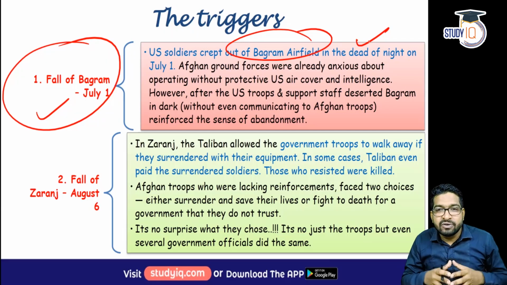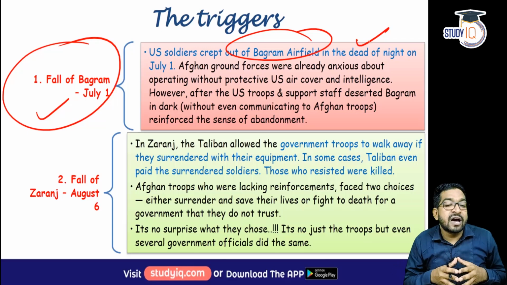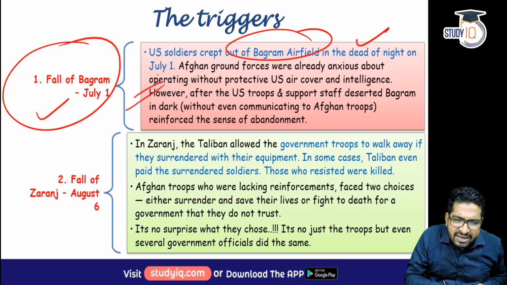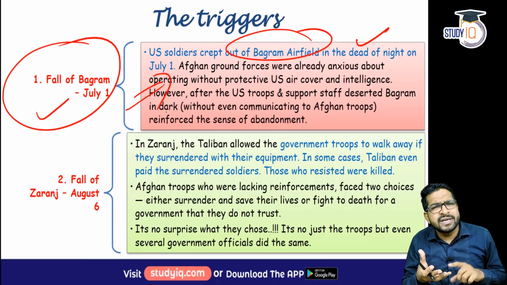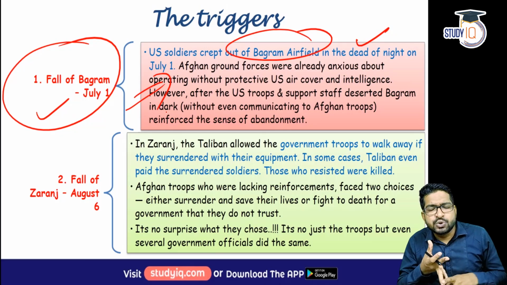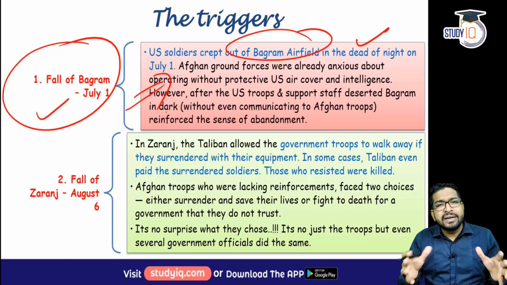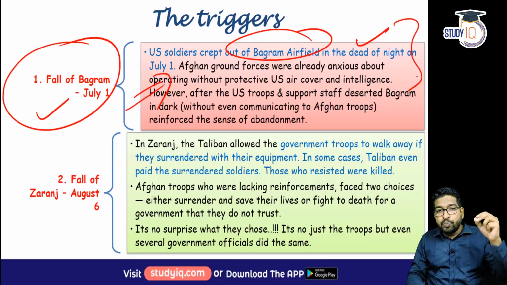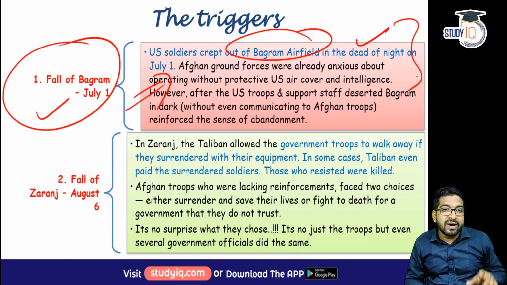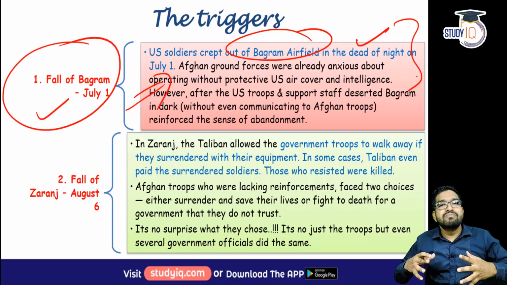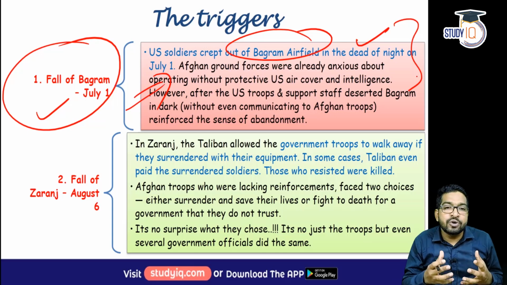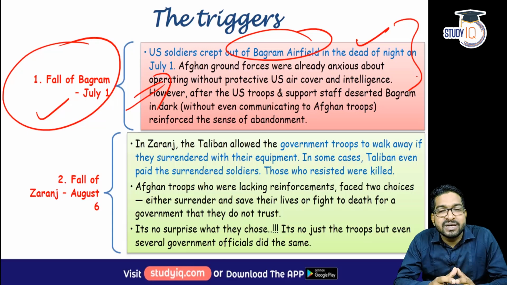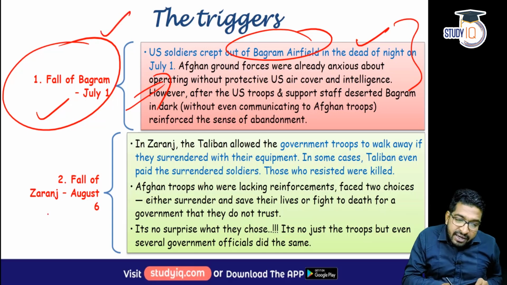That was the incident which basically broke the confidence of Afghan forces. See, the Afghan ground forces, they were left blindsided. They did not have any US air support. They did not have any US intelligence. So without any sort of communication, immediately Bagram was lost. And the way US withdrew from here, it put an impact on Afghan commanders and Afghan troops, that US are simply abandoning us without giving any sort of protection. And because of this, at many places, the Afghan National Army soldiers, they did not even fight. So what began in Bagram, it culminated in Zaranj.